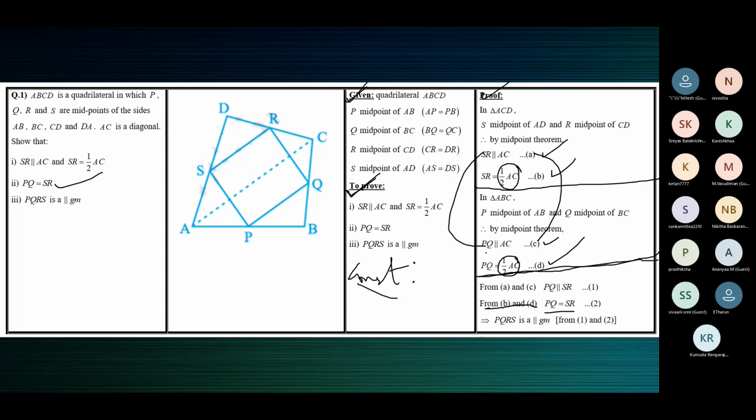Two lines parallel to the same line are parallel to one another. So PQ is parallel to SR because both of them are parallel to AC.